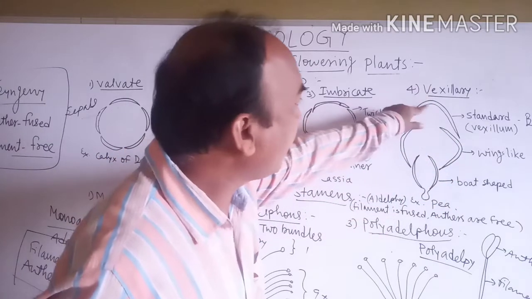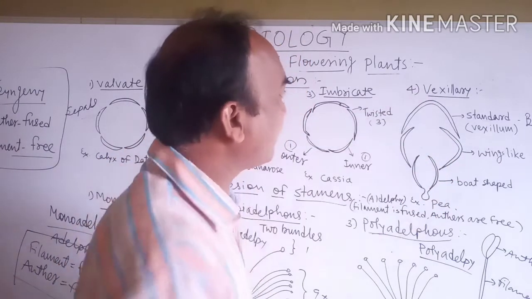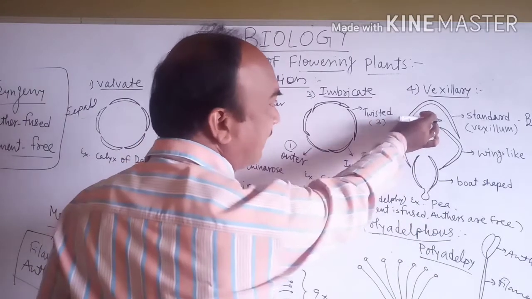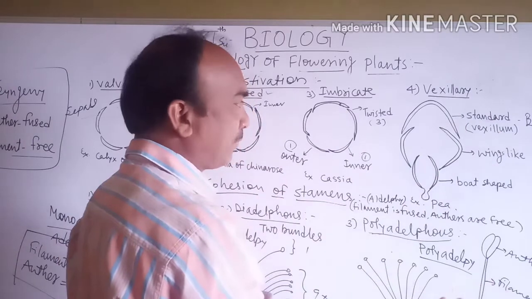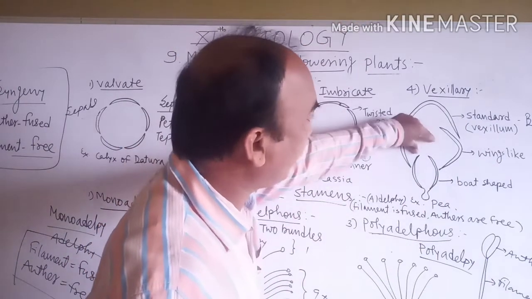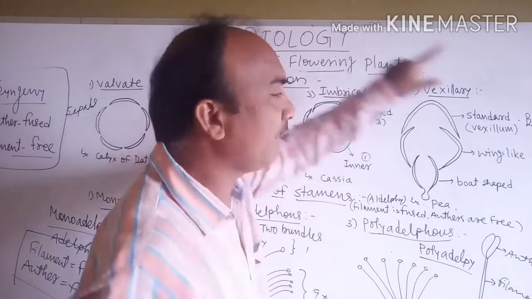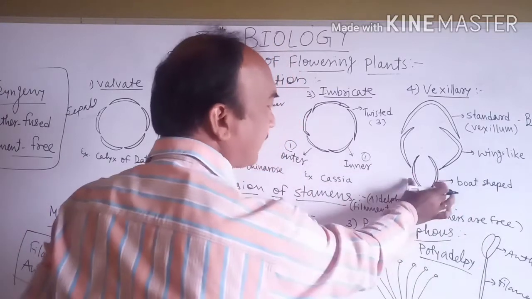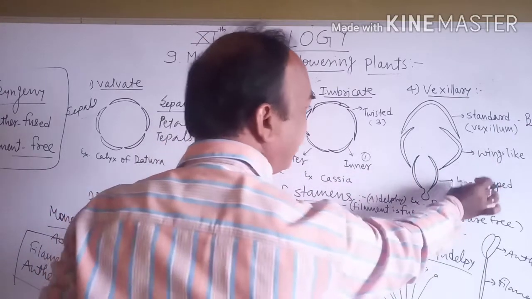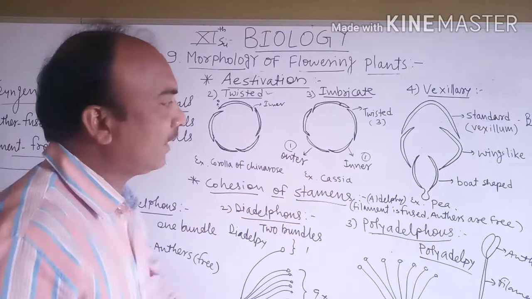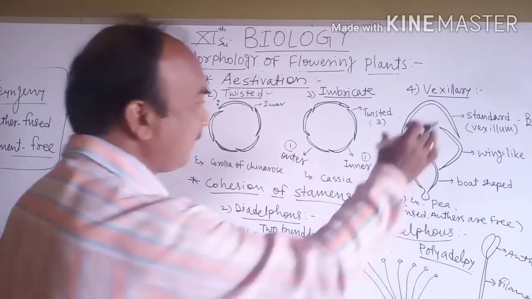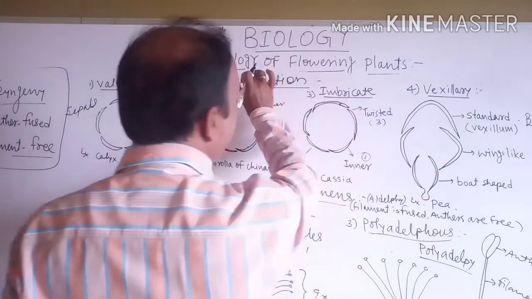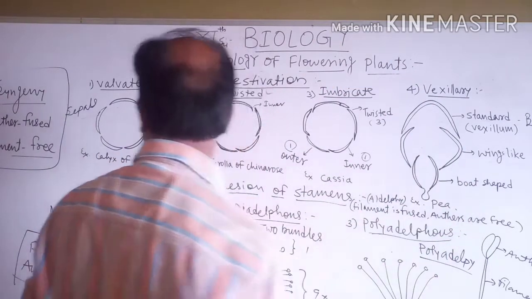So the outermost largest is called the standard or vexillum, which is butterfly shaped. Then two are twisted, wing-like structures, and two are the innermost, boat shaped, and it is found in the pea flower. Okay, the vexillary type of estivation is found in pea.